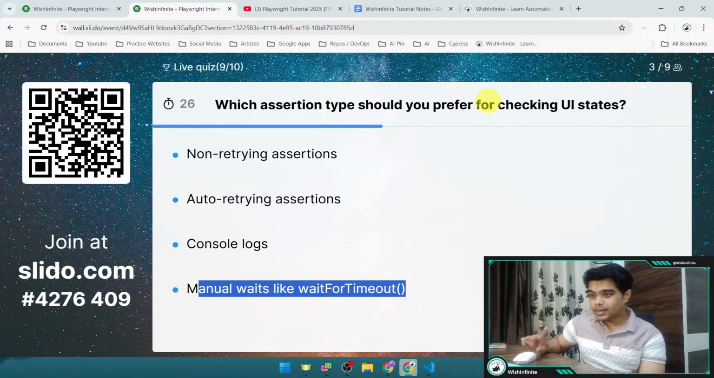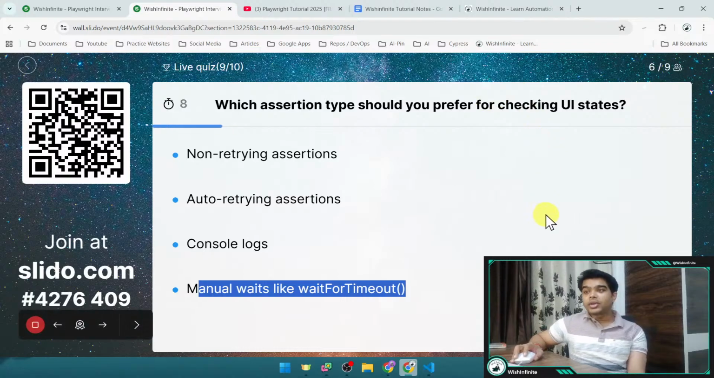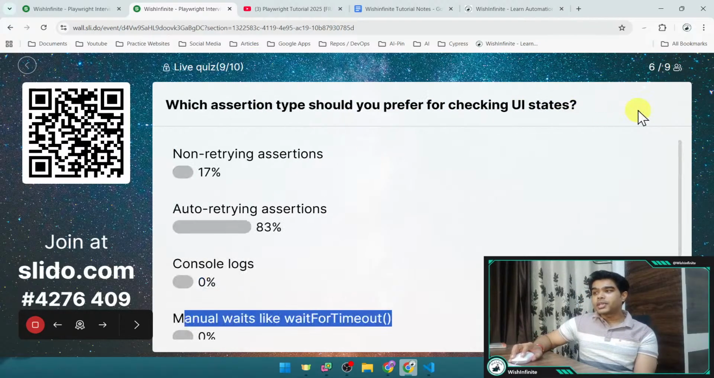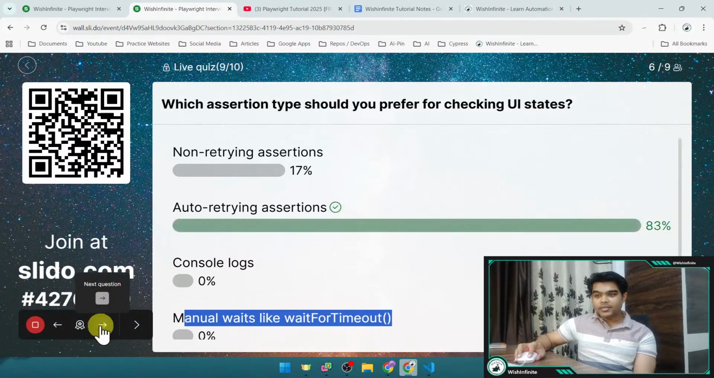And guys, please use the chat, right, if you are still having doubt like Javier. So I should be able to clear your doubt. If I'm still not able to clear it, just leave a comment on any related video so that I should be able to answer them. But Javier, I think I answered your question, right? This particular question is also related to that thing which you just asked. Which assertion type you should prefer for checking UI state, right, we wanted to check that disabled state for the button. And now first let me give the correct answer.